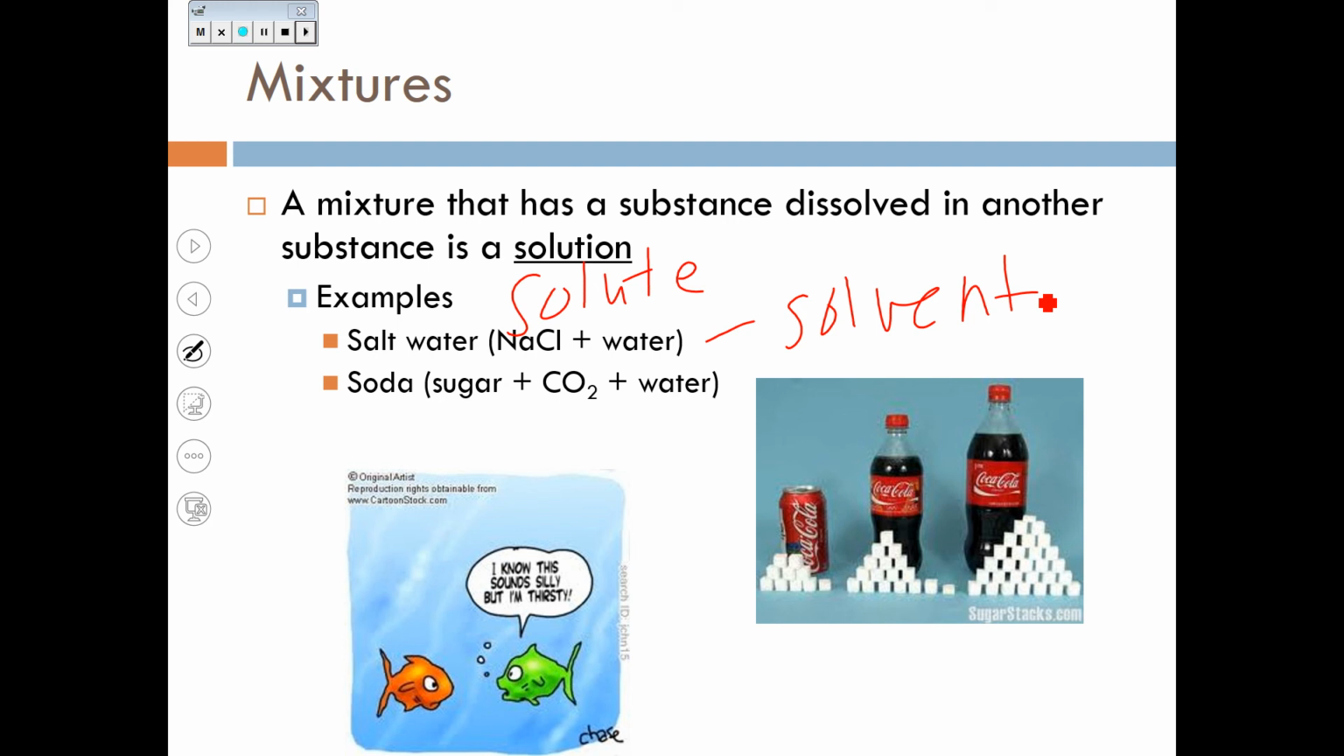Soda is an example of a solution. You have sugar and CO2. Those are your solutes, dissolved in water, which is your solvent. The solvent is always the larger part of the mixture. The solute is always the smaller part that is being dissolved into the solvent.